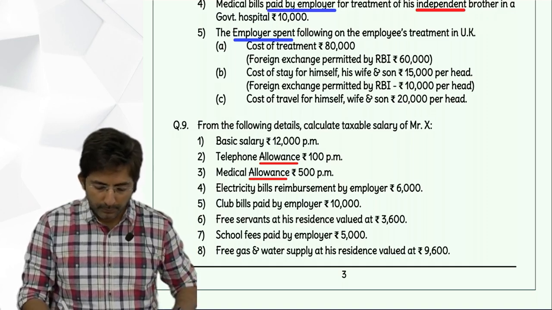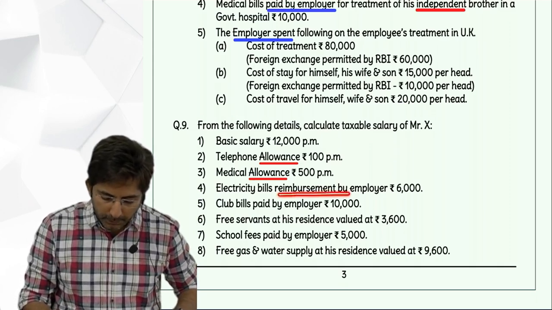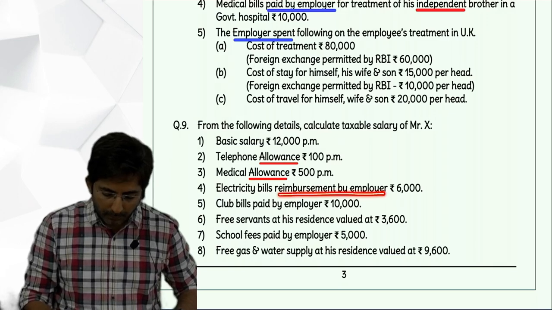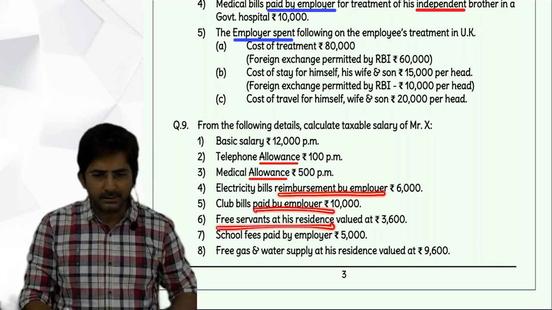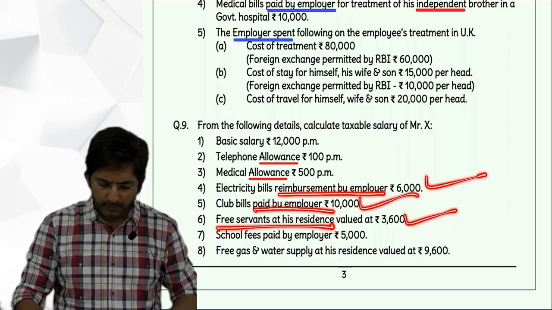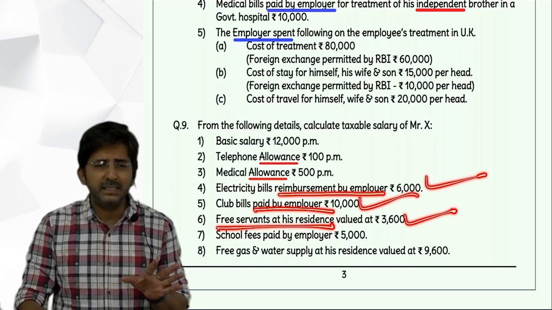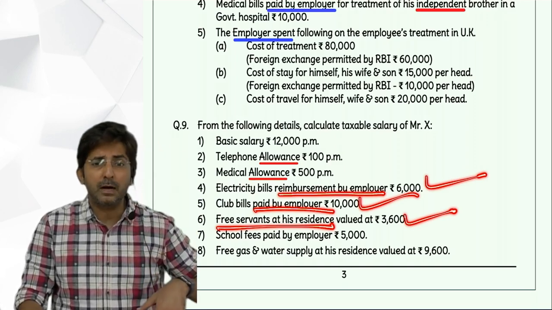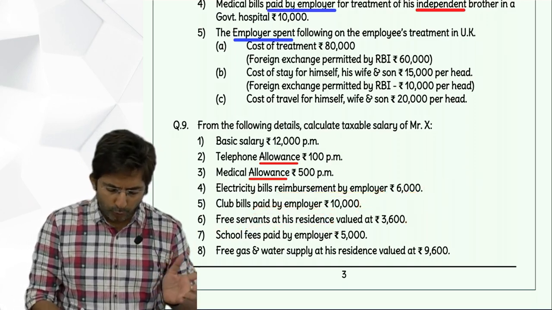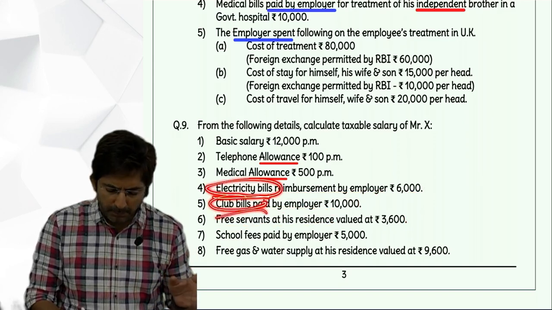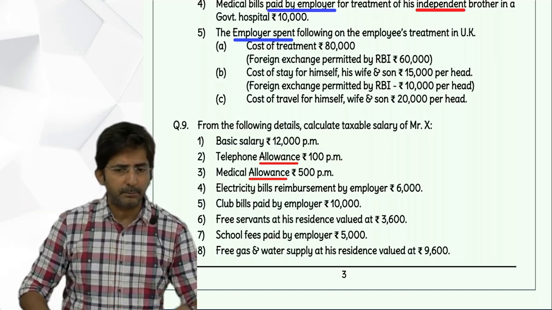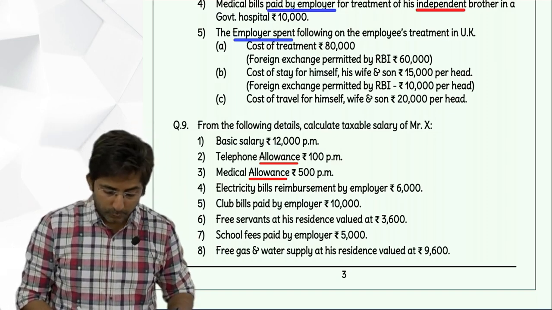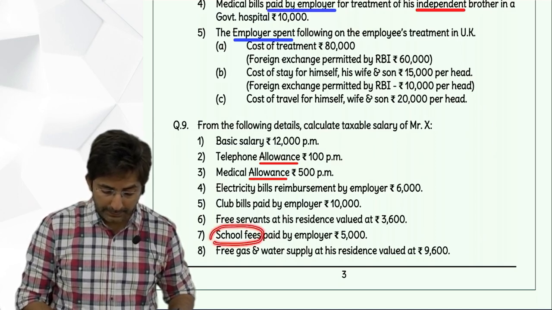Outer column. Then electricity bills reimbursed by employer. Club bills paid by employer. Free servant. These are all perquisites. All are taxable, because none of these have I discussed in the list of exempt perquisites. Electricity bill, club bills, free servant, I have not discussed any such perquisite, that means it is taxable. School I have discussed in education.